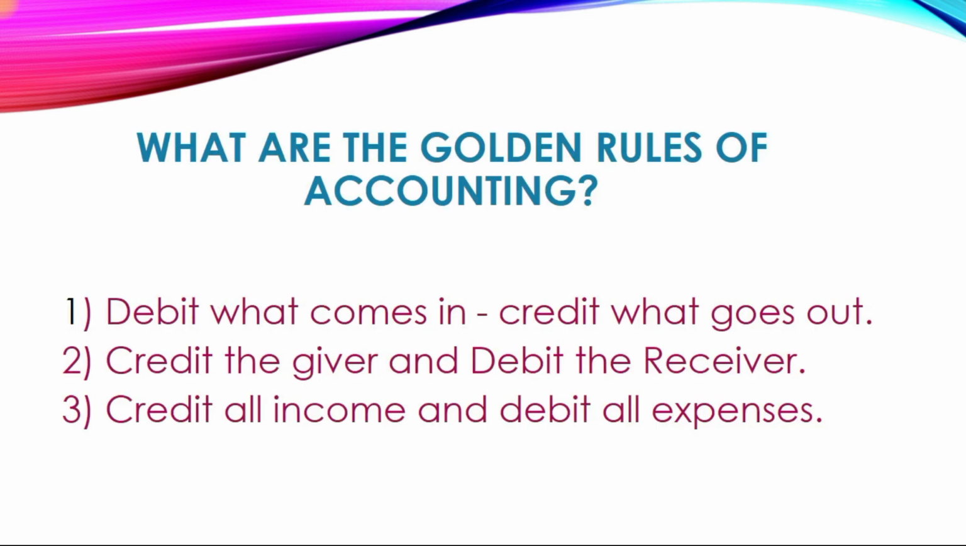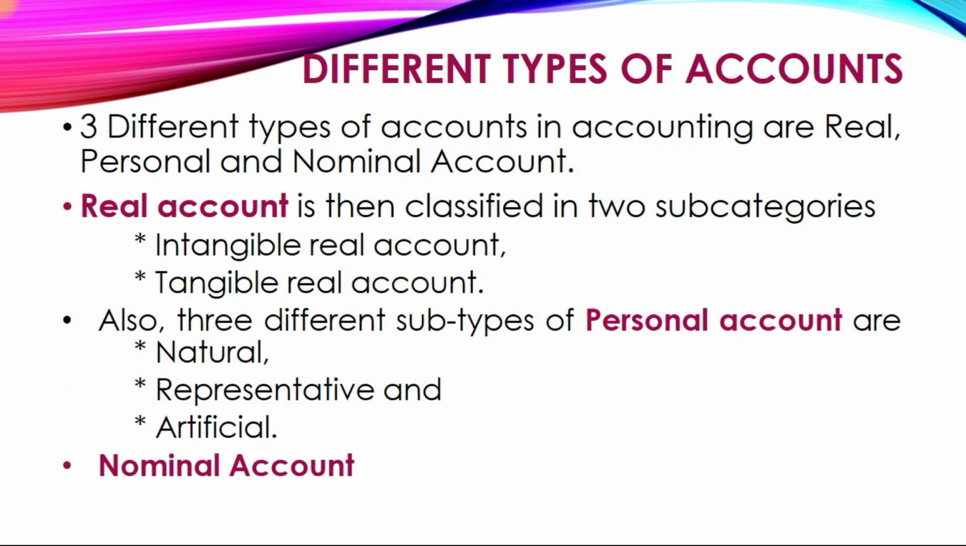What are the golden rules of accounting? The first rule is debit what comes in, credit what goes out. Second one is credit the giver and debit the receiver. Third one is credit all income and debit all expenses.